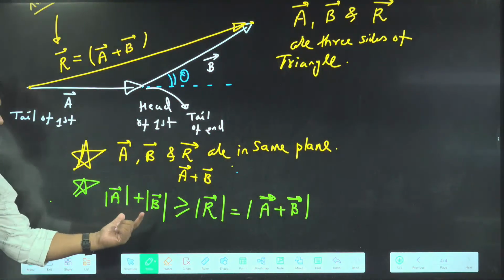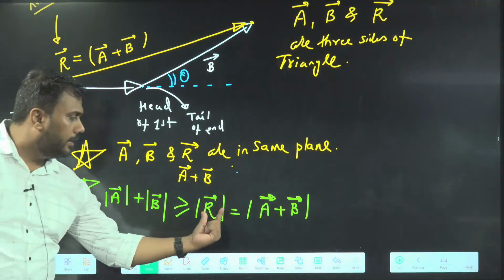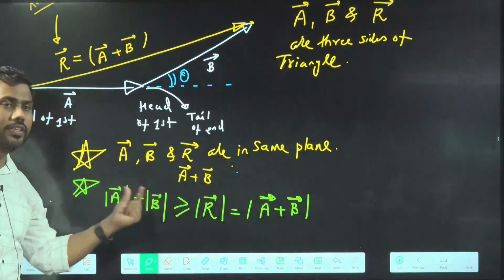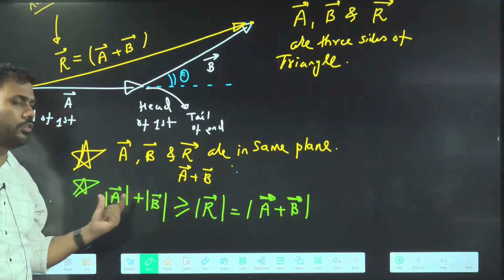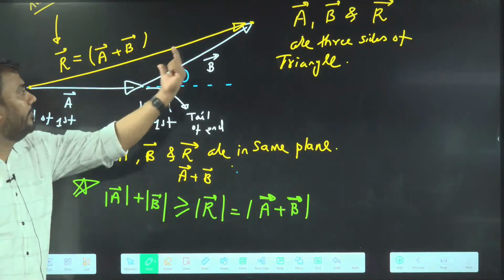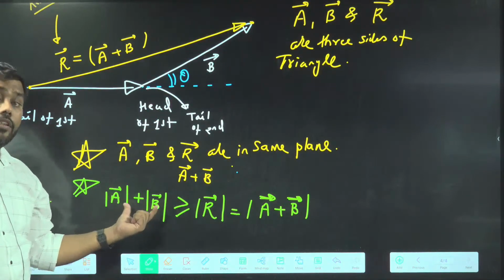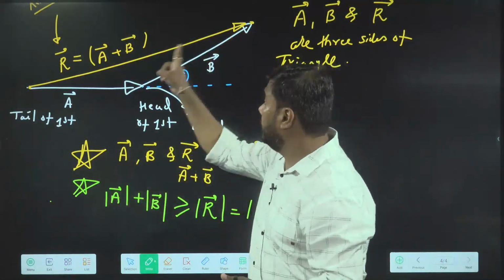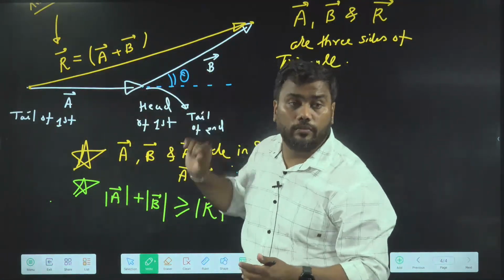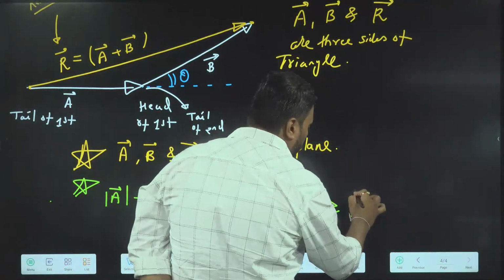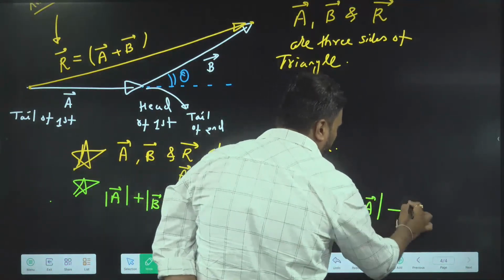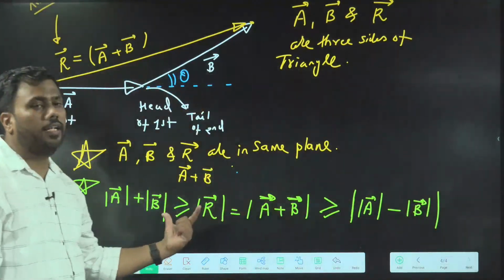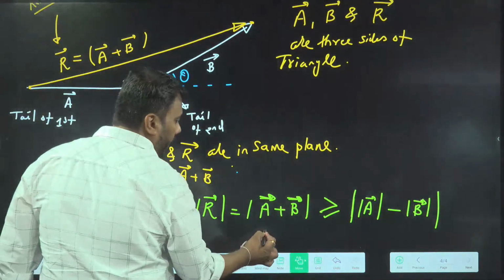So we are getting a very special property here: the resultant, that is A plus B, will have a magnitude, a length, which is always less than or at maximum equal to the sum of the lengths of A and B. Similarly, by the property of a triangle, this length will always be greater than the difference of these two lengths. So it is mod A minus mod B. This is the triangle inequality.